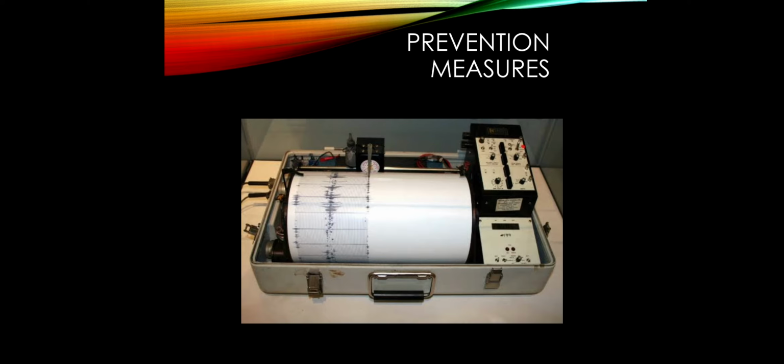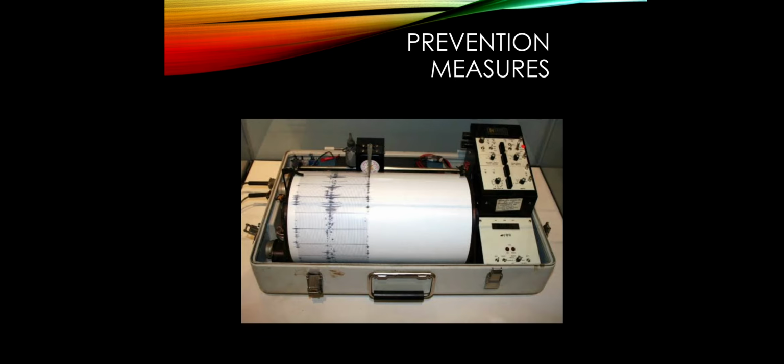The machine is kept on the surface of the earth and it feels the inner vibrations, the inner waves of the earth, and due to those vibrations it marks lines on this white paper. The length of the line determines the intensity of the earthquake. If the line is short, the earth is not feeling waves. But if the line is long or very zigzag, it means that the earth is feeling very high waves.